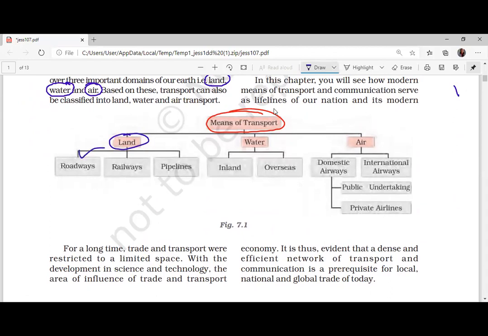On land, we have roadways, railways, and pipelines. Can anybody give me an example of a pipeline?